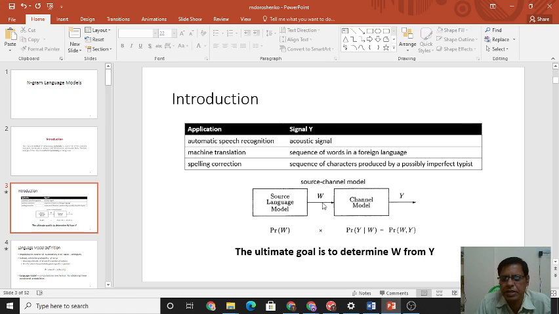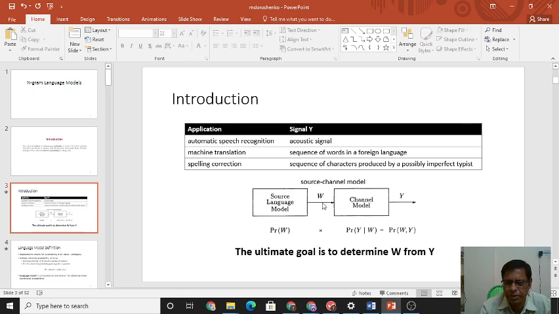Automatic speech recognition takes an acoustic signal. Machine translation is about a sequence of words in a foreign language, and spelling correction is about a sequence of characters produced by a possibly imperfect typist. When you are trying to type something, it corrects the spelling.